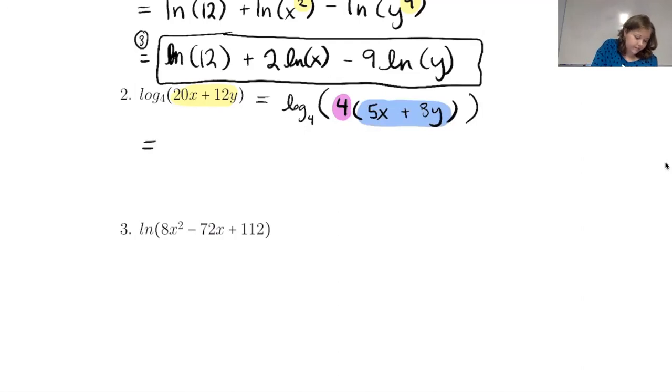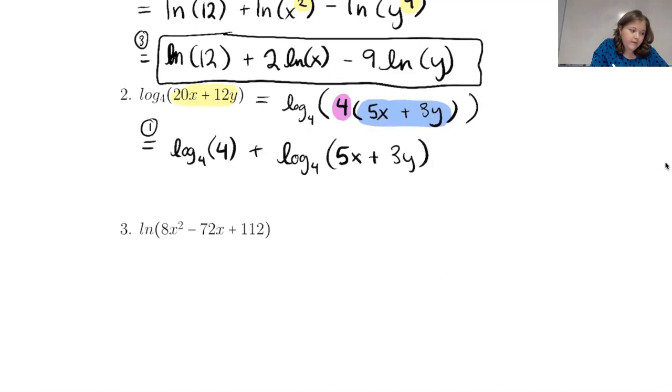And so we can use the first property to split that up into 2 separate logs. So we're doing log base 4 of 4 plus log base 4 of 5x plus 3y. Okay. So now I think that is expanded as much as possible, but it's not really in the simplest form that it could be in.